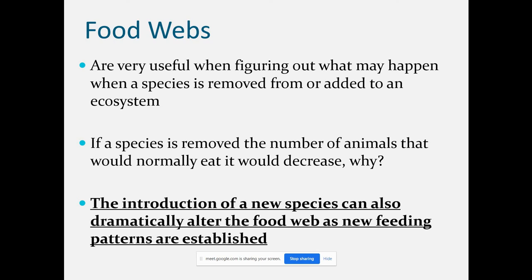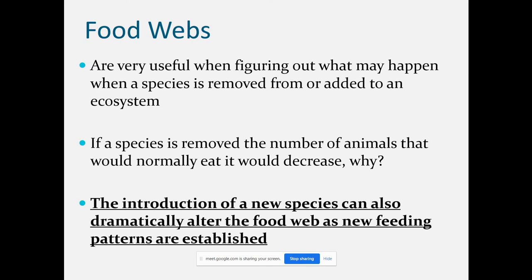And sometimes there is the introduction of a new species in the food web. So this can change the feeding patterns. Sometimes a species is removed from the number of animals. So this may change the feeding pattern. If somebody is not getting sufficient food, an animal can choose another animal or another food as a food choice.